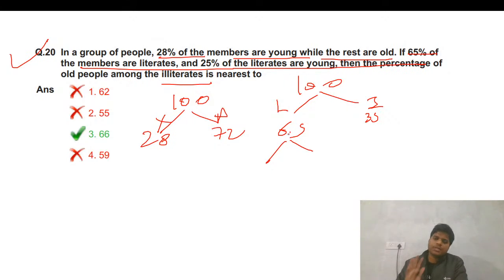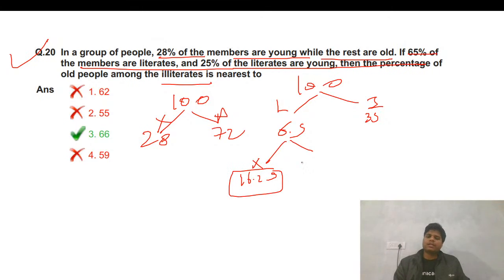25% means 10, 10, 13, and then 13 times 2 is 16.25. I think 16.25, is this fine? If 16.25 are young, then the remaining will be adult. So 65 minus 16.25, that is 7... I hope I have done the calculation right.